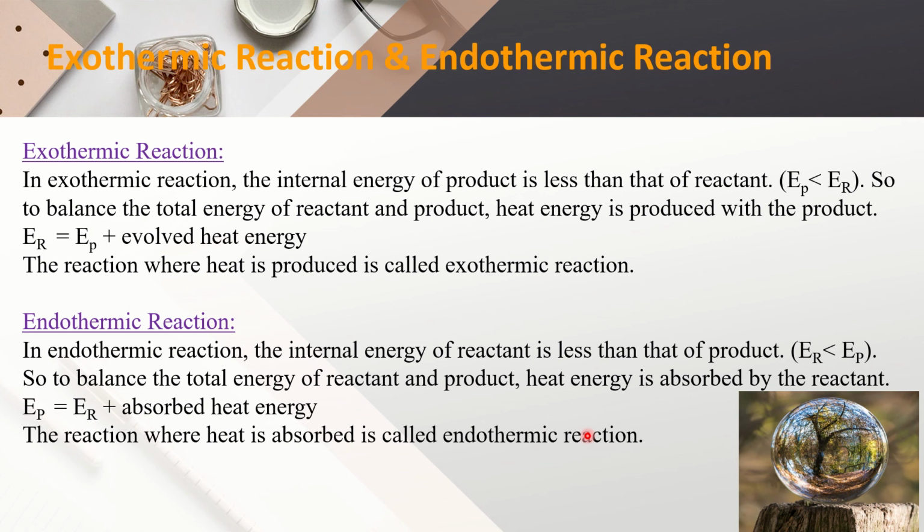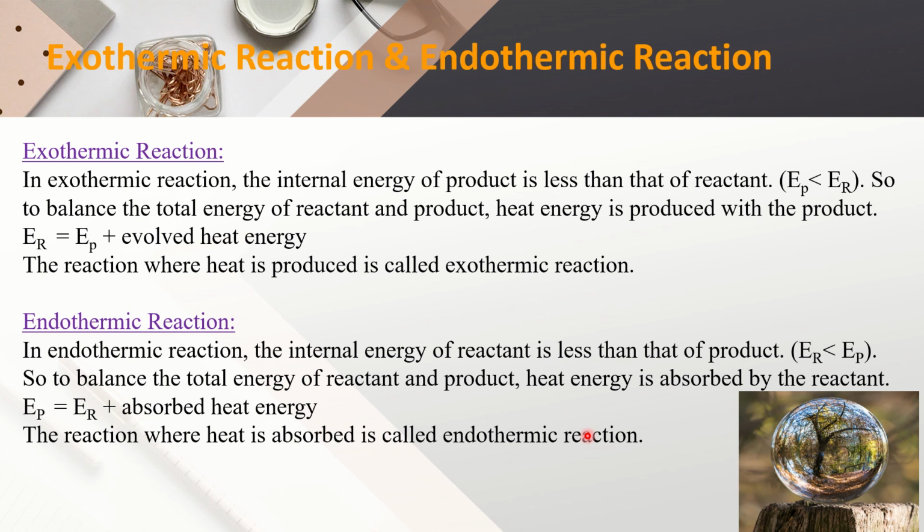That means the energy will be produced or absorbed in a chemical reaction depending on the internal energy of the reactant and product. I am telling again, if the internal energy of reactant molecule is less than the product molecule, then heat energy is absorbed, and these types of reactions are called endothermic reaction.